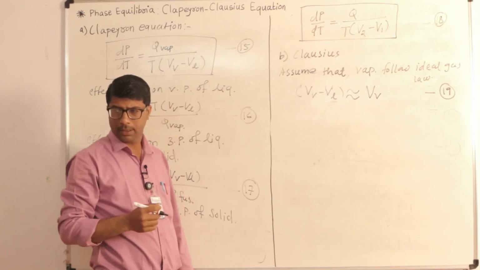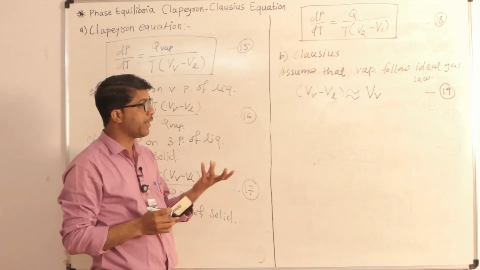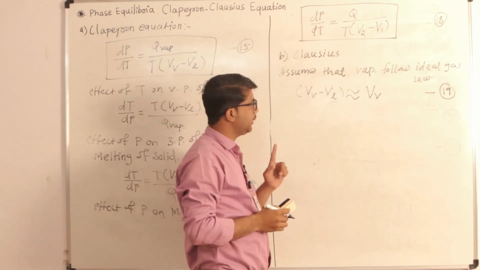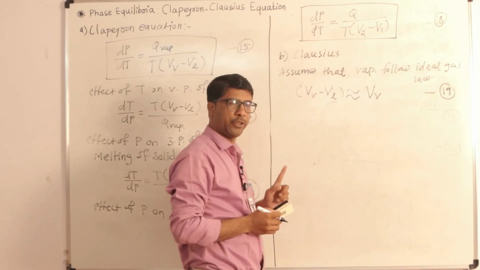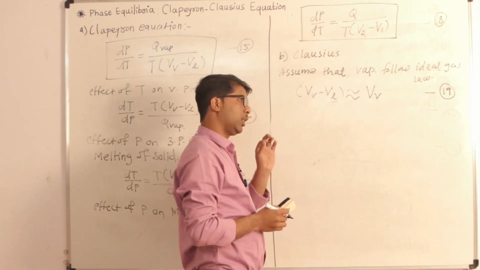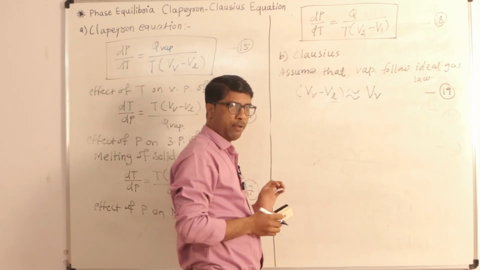In the next step, I am going to tell you about the next modification done by Clausius. At first they considered that whatever vapor is involved in the vaporization of liquid follows the ideal gas law. At this stage the volume of liquid is negligible as compared to the volume of vapor.